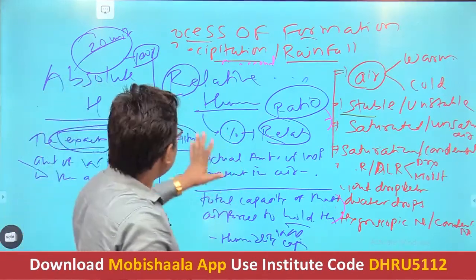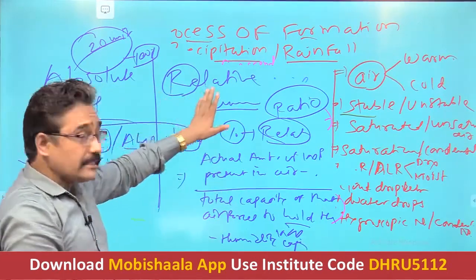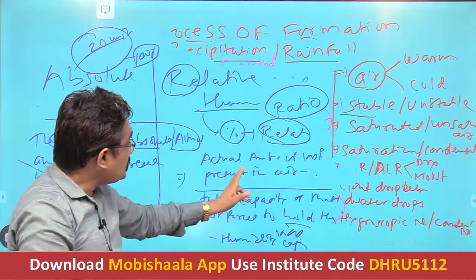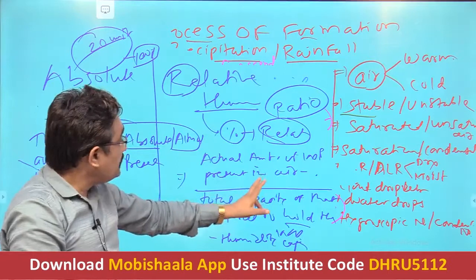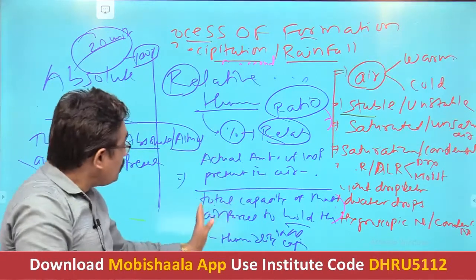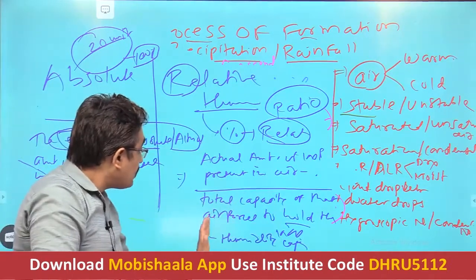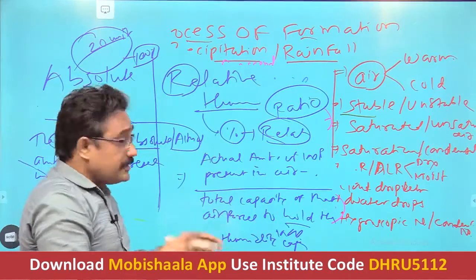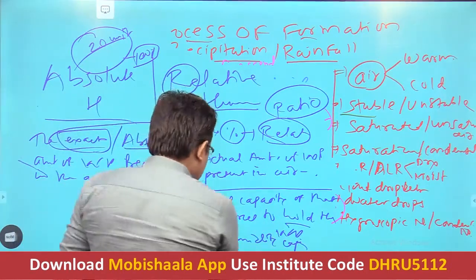So what is the relative humidity? Relative humidity is nothing but a ratio. Ratio of what? The actual amount of water vapor present in the air to the total capacity of that air parcel to hold the water vapor. Getting it? Take a simpler example.